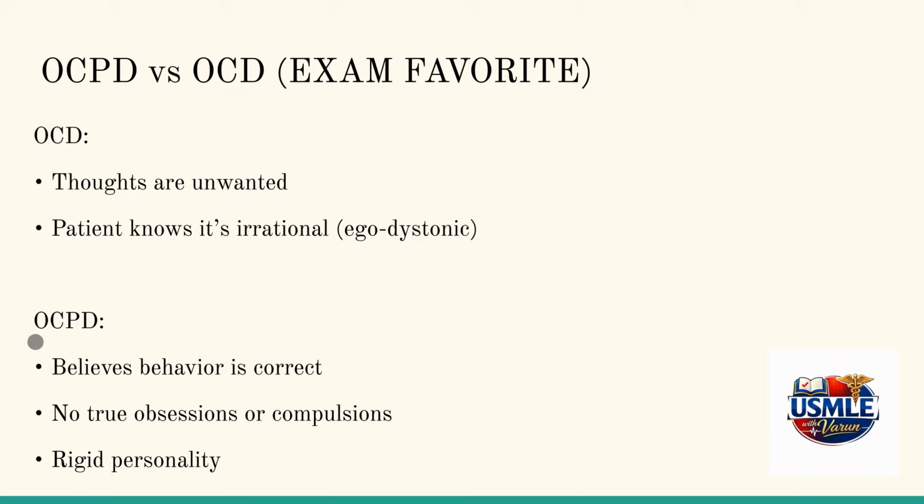This is a personality trait by itself, whereas OCD is not. OCD patients know it's irrational, but OCPD people feel like whatever they're doing is true and the right thing to do. There are no true obsessions or compulsions. They believe that their behavior is correct, and this is their personality trait.